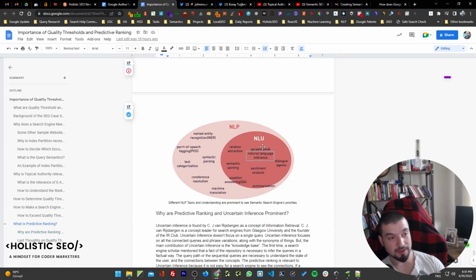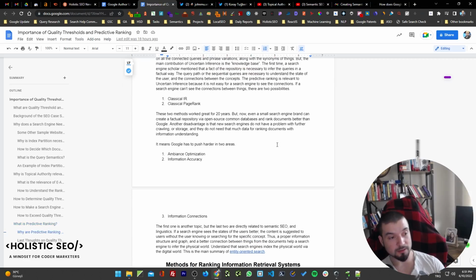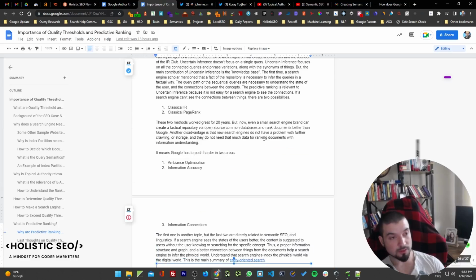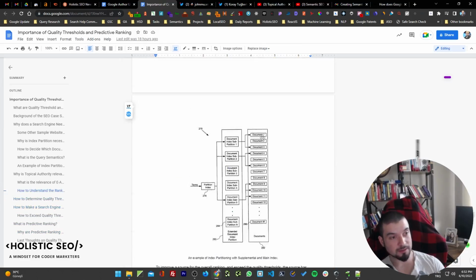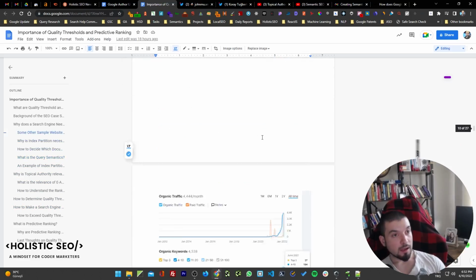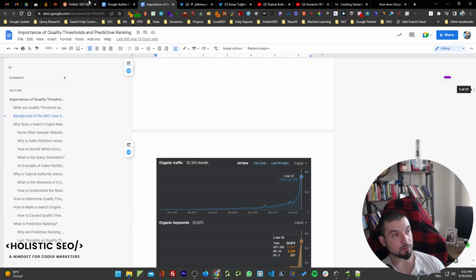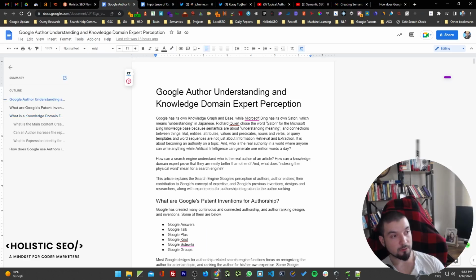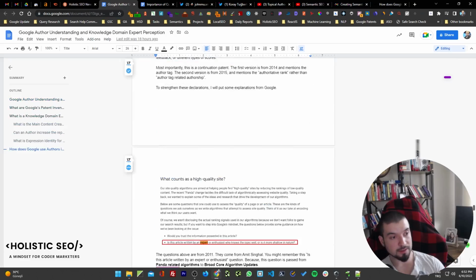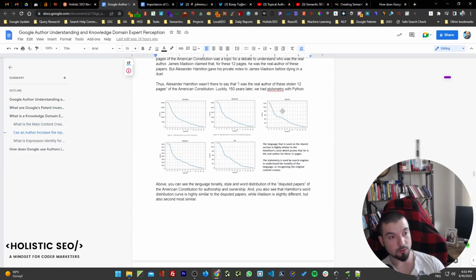And you will need to understand NLP and NLP-related concepts to be able to understand why the search engine ranks it even further. And there are some resources or research in this article, but I can tell it is a highly simplified version of all these concepts. And before finishing, I will announce one more thing. I will publish the basic version of my Google Author Rank concepts somewhere else, and this basic version is a collection of other things, and it explains many things, and it is connected to quality thresholds.